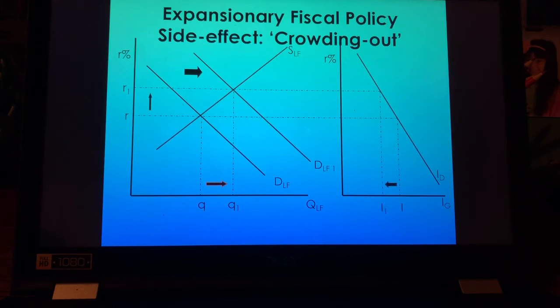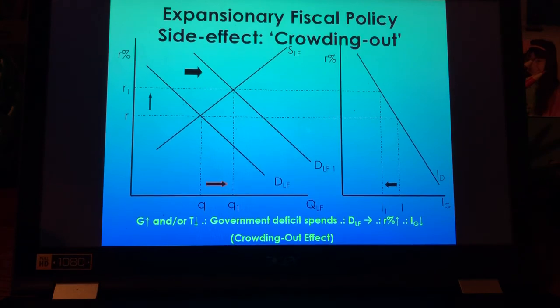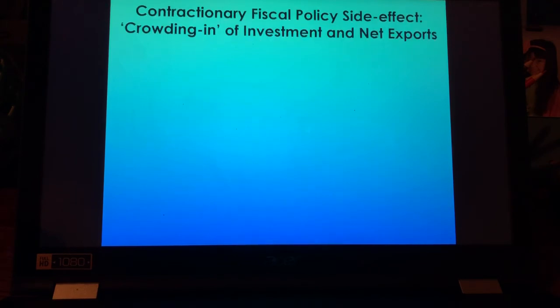So this causes our interest rate to go up and business investment to go down. It's called the crowding out effect. And many people were complaining about this, that yes, the government has increased government spending for small businesses, but we see that the interest rate in turn, because the government is borrowing, is going to go up.